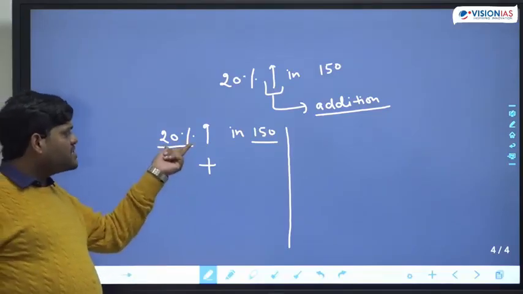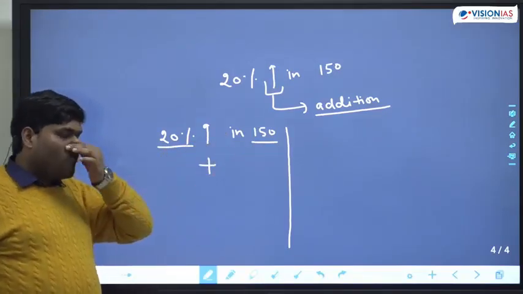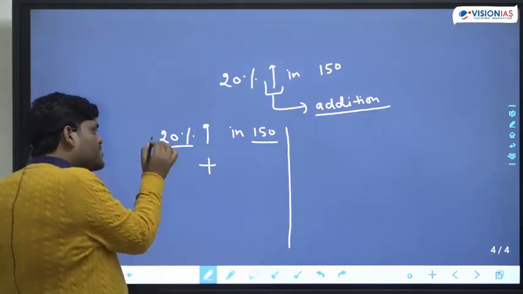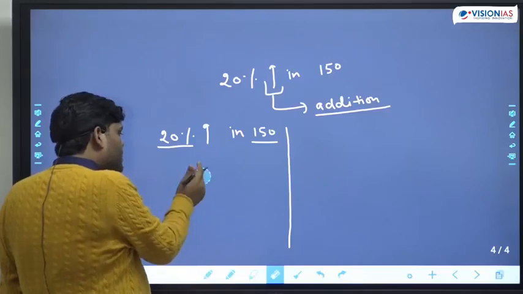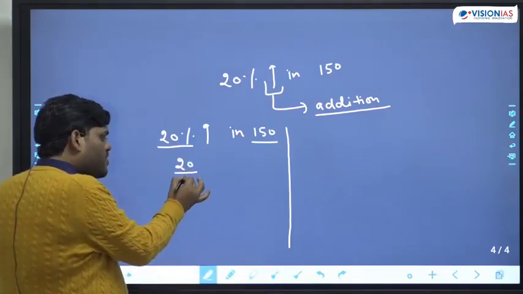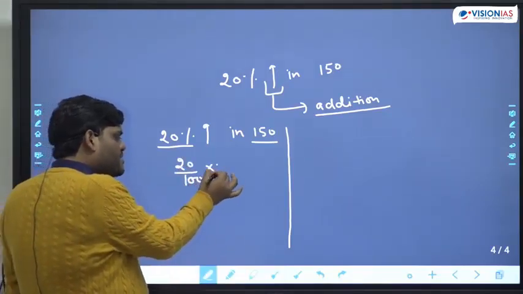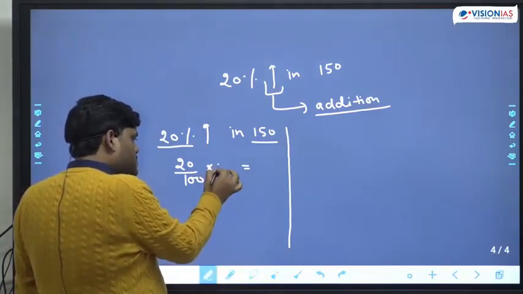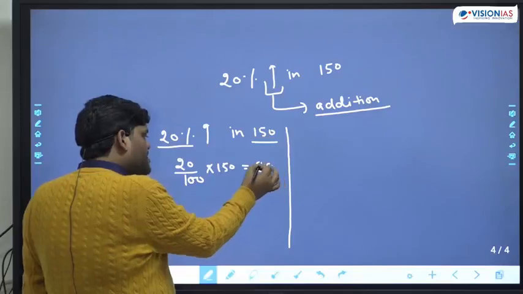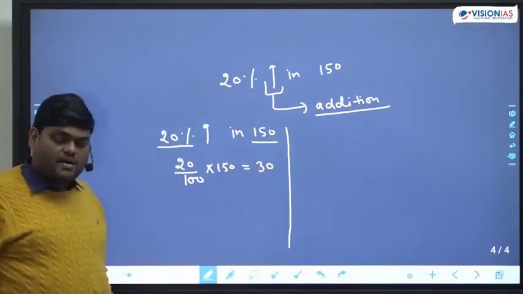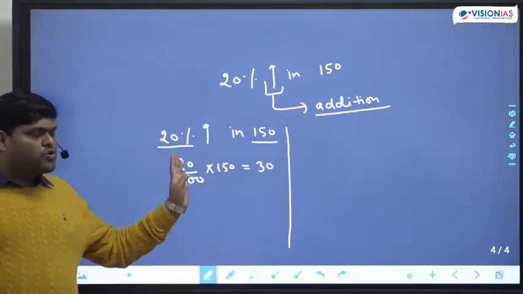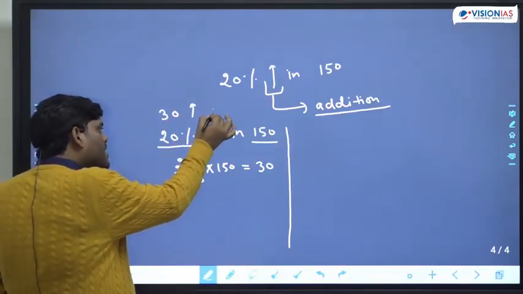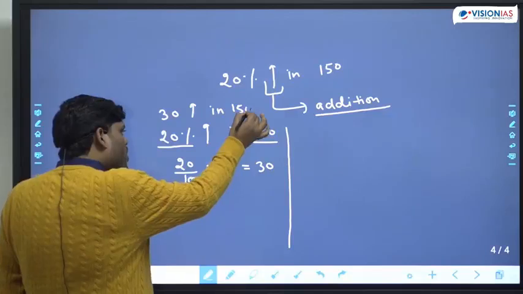So 20% increment in 150. What is the meaning of this? 20% increment means first we have to find out 20% of this number. There are various ways. This will come as 30. So now the question will be 30 increment in 150.